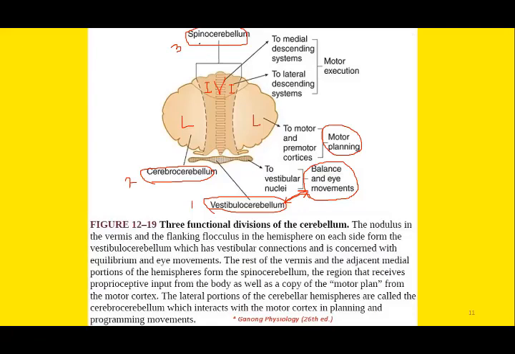And the third part is the spinocerebellum, as it is connected with multiple axons with the descending tracts of the spinal cord. We can label it as the spinocerebellum. So movement of the different portions of distal segments of the limbs, especially upper limb, lower limb, all these are controlled by the spinocerebellum. Moreover, spinocerebellum is responsible for control, or you can say for regulation of muscle tone as well.